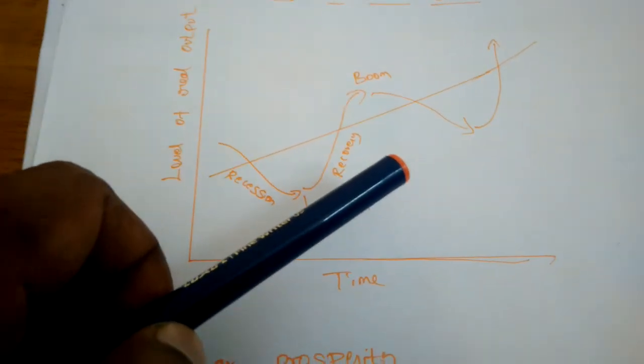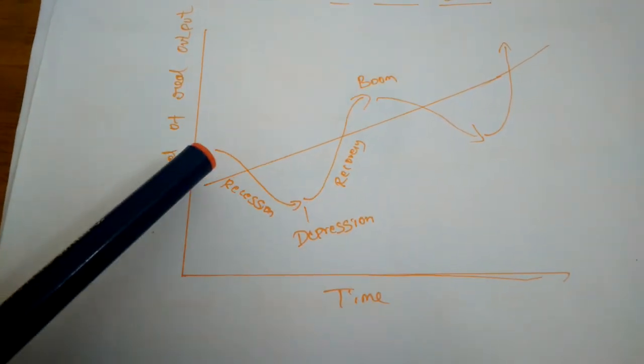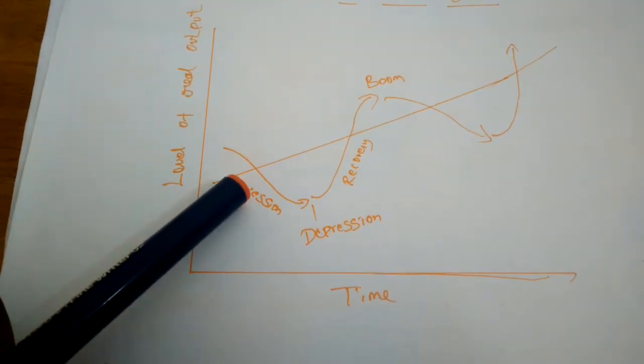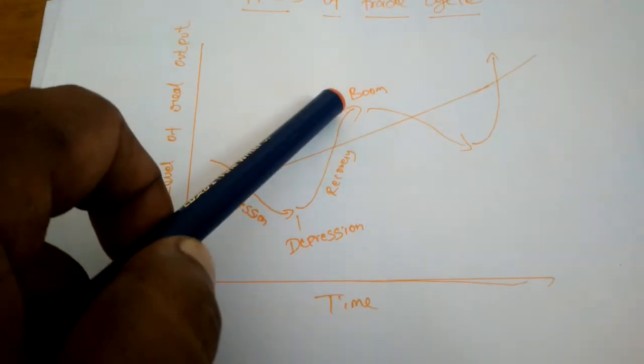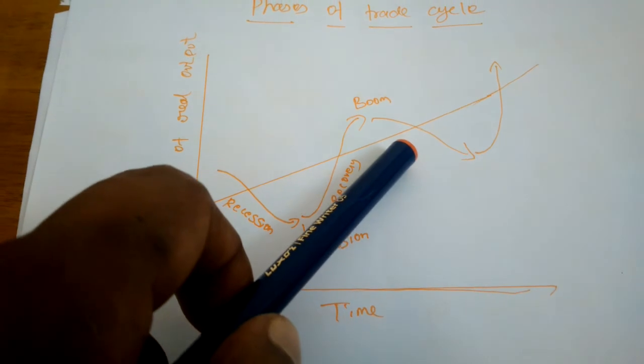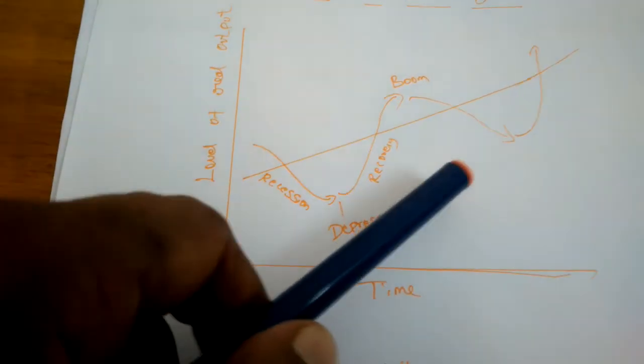Next, depression. Normally the trade cycle moves from recession to depression, recovery and boom. Again it falls down to recession, depression and recovery, and it keeps moving like that. Okay, the next period is depression.